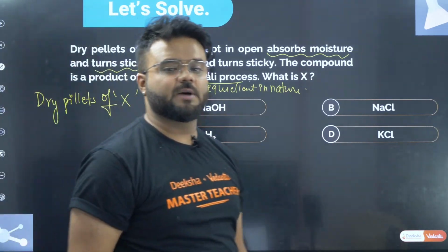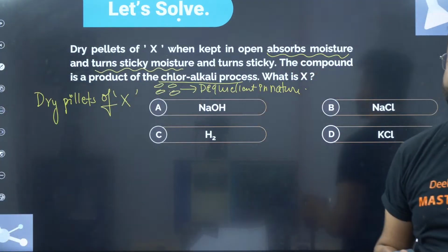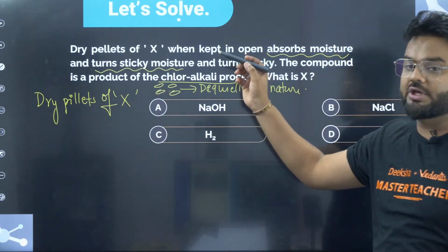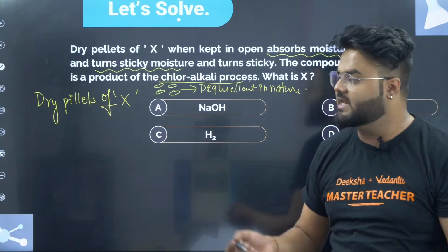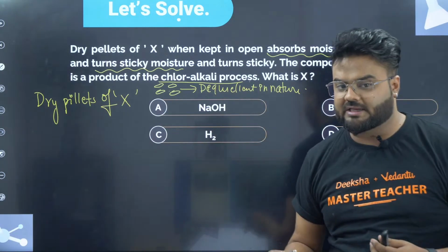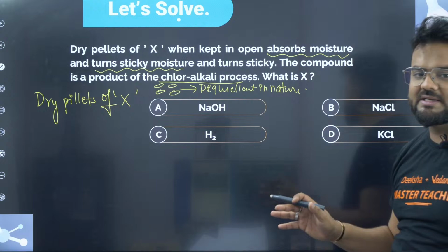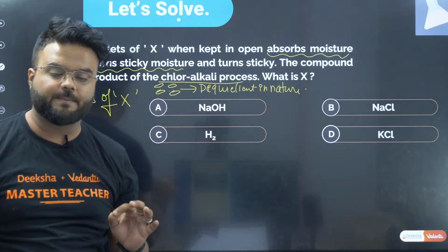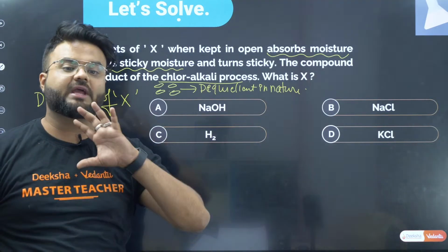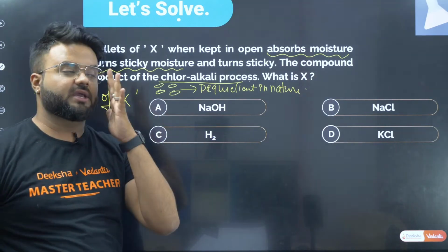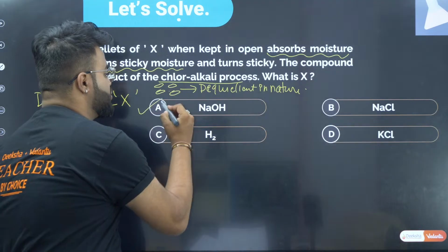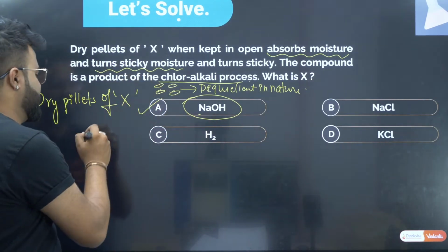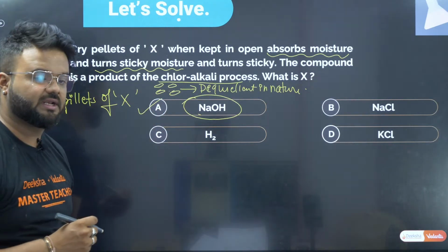Very simple. What do you mean by the chloralkali process? That is nothing but chlorination as well as alkylation. Therefore, chloralkali process. And if you have visited your lab, you can easily see these pellets. They are nothing but sodium hydroxide, which turns sticky because it is deliquescent in nature.